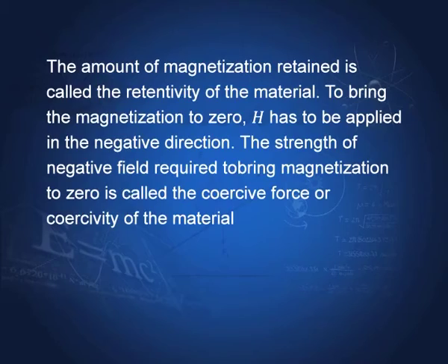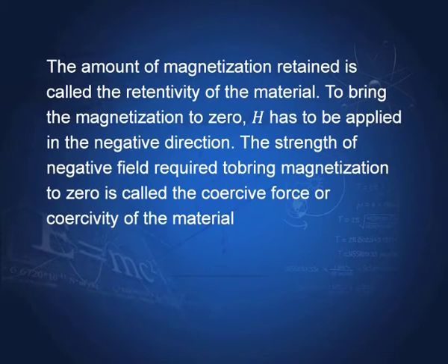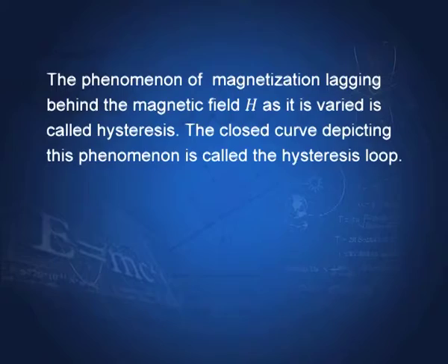So, this is retentivity. When H is 0, the material retains certain magnetization. To make the magnetization 0, we have to take H to the negative direction, and the amount needed to make M 0 is called the coercivity of the material. The phenomenon of magnetization lagging behind the magnetic field H as it is varied is called hysteresis.